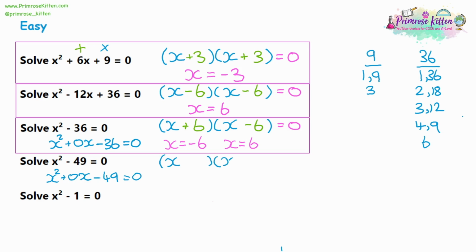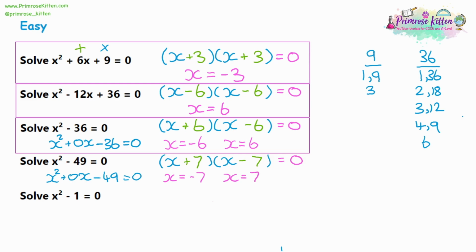It's all about square numbers. If you have a square number and one's positive and one's negative, the middle term is always going to be 0. But what square number is 49? It's 7 squared. So 7 is going to go in the brackets, 1 being positive and 1 being negative. And again, it's equal to 0, which gives us two possible answers. To make the first bracket be 0, x would have to be negative 7. And to make the second bracket be 0, x would have to be 7.